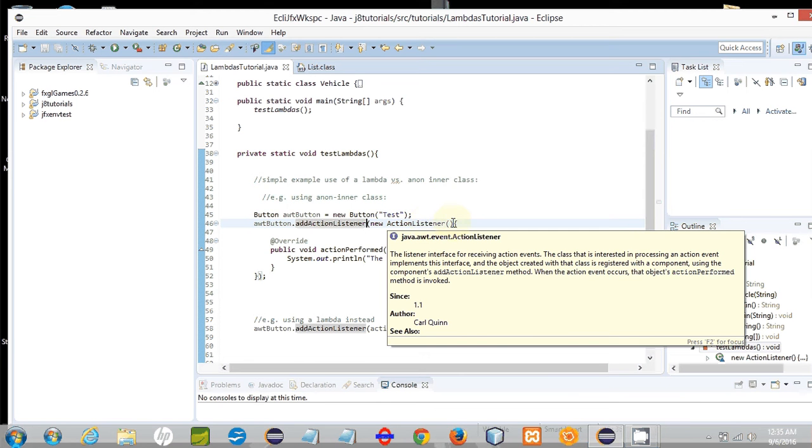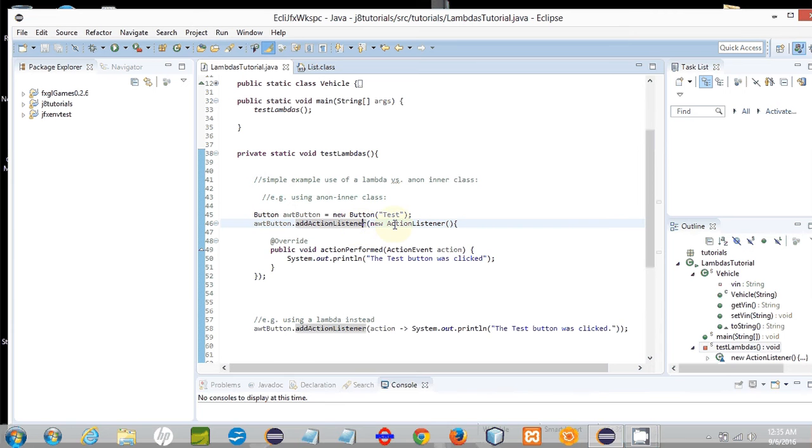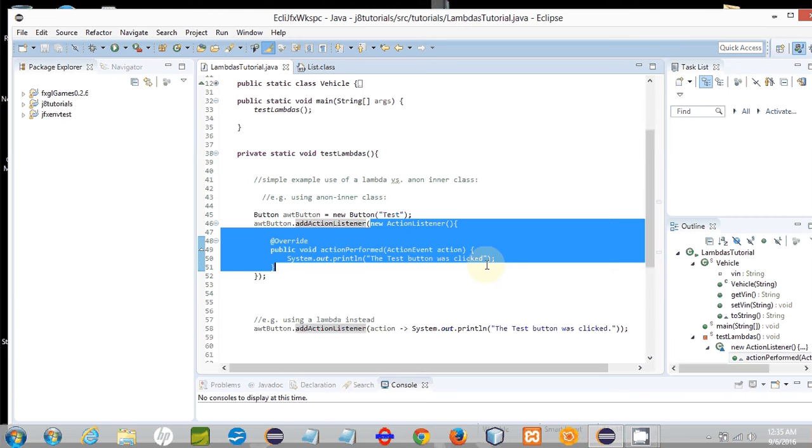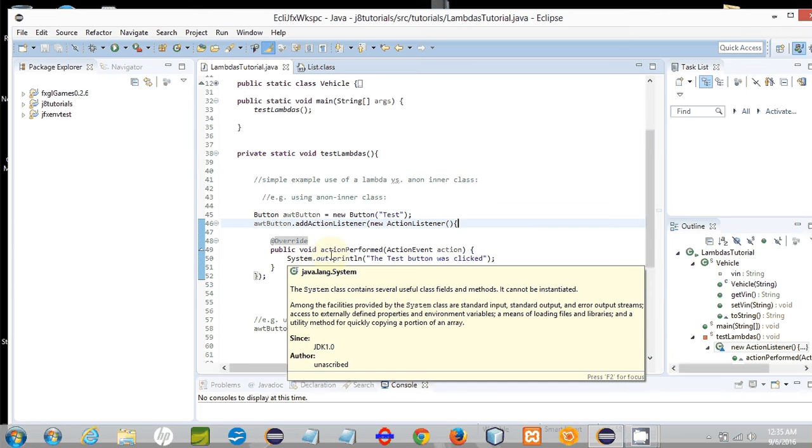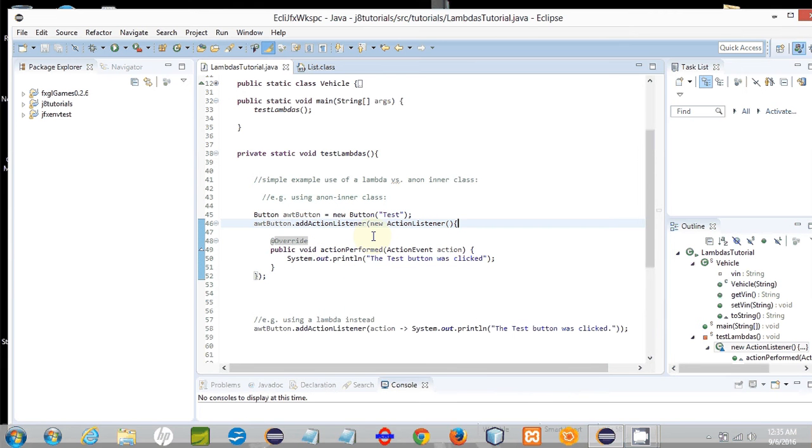It is called actionPerformed. And so you see, this is an anonymous inner class. This is the traditional approach to inlining the code for your action listener. You construct an instance, an object of that implementation, and then you have a code block here to implement the interface. Because the ActionListener interface has one method, actionPerformed, right here, we need to override that and provide an implementation, which I've done here.